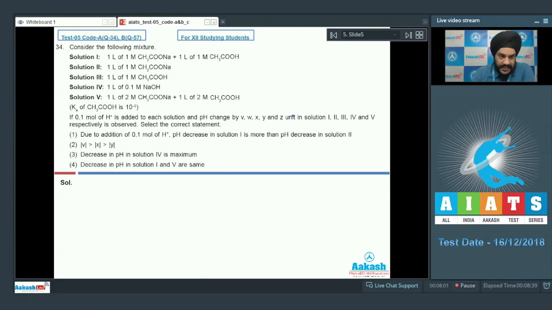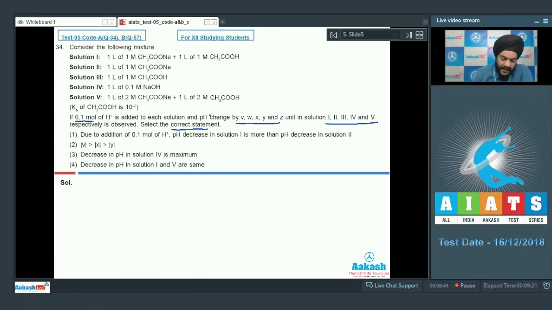Question number 34. Consider the following mixture. Students, we have been given 5 solutions. It is mentioned to us that the Ka of acetic acid is 10 to the power minus 5. The examiner further tells us that if 0.1 mole of H plus is added in each solution and the pH changes by these many units in the respective solutions, then we have to select the correct statement about these solutions among the following. Looking at the options, the examiner seems to be interested in knowing about the change in pH of these solutions upon addition of 0.1 mole of H plus.